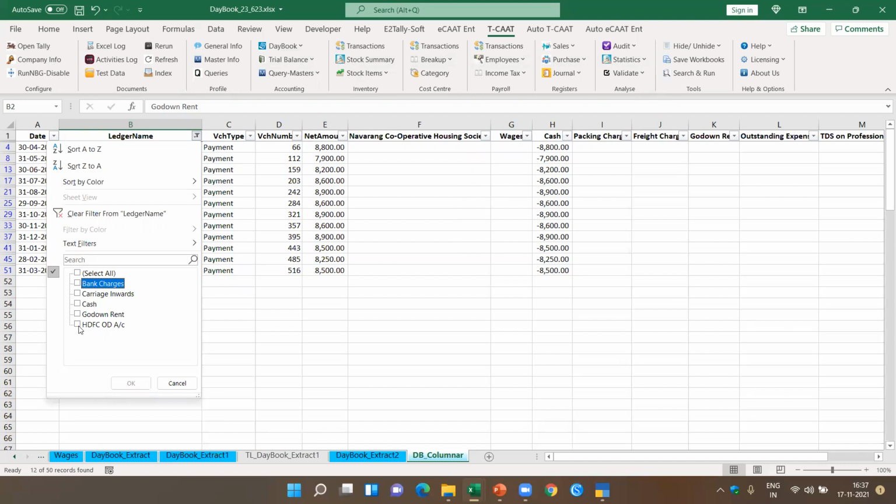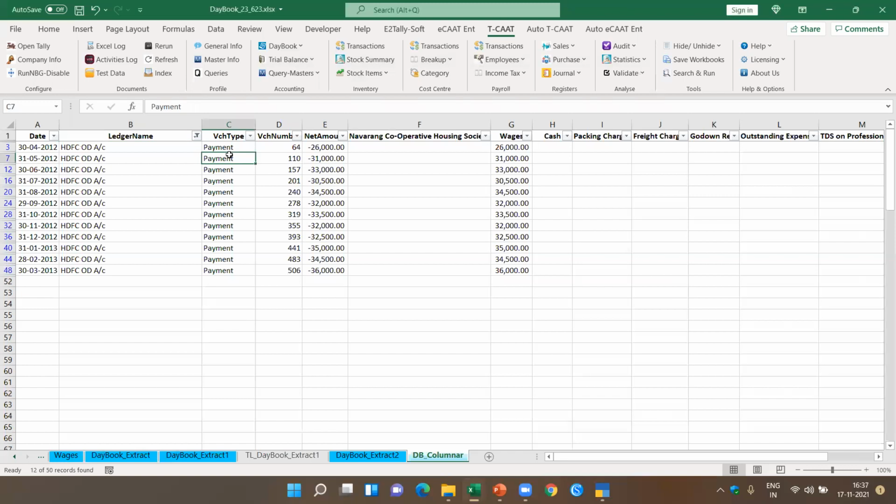Let's say HDFC account, how the payments have been made, to which accounts it has been made. So I get to know, HDFC account, all the HDFC OD account has been used for wages. All these have been paid through the HDFC account. So this is how I can do the columnar analysis.